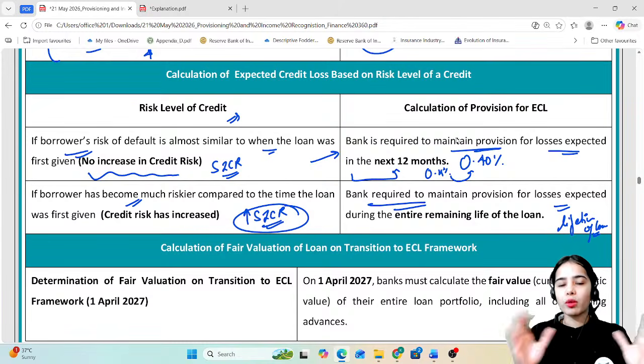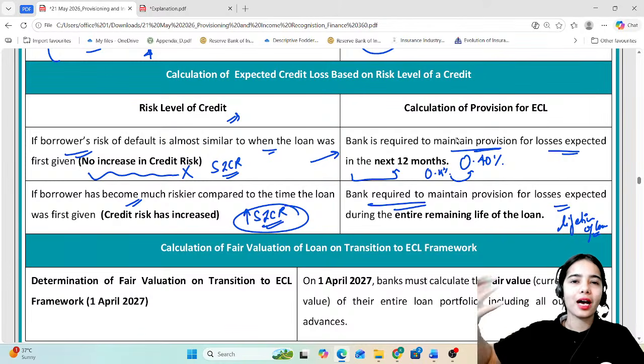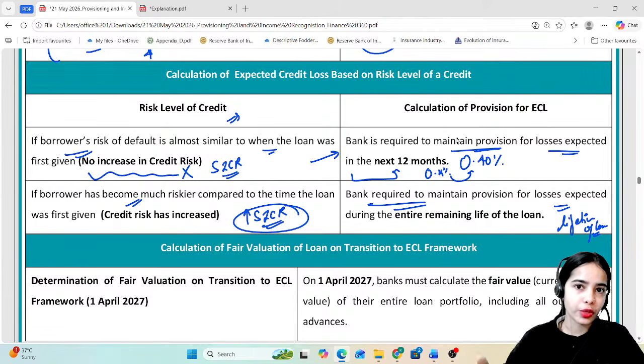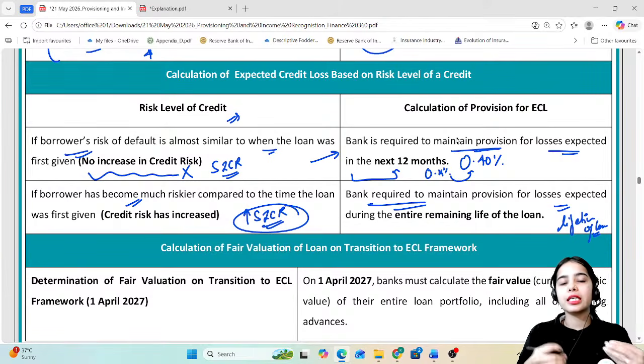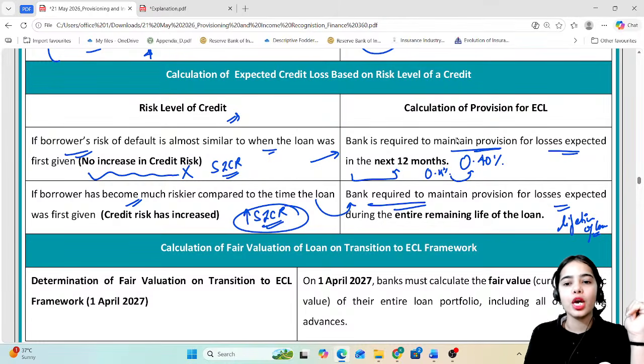So in the normal situations, when there is no increase in the credit risk, in this case, bank has to maintain the provisions for the loss that can happen or the default that can happen in the next 12 months. But in case there is significant increase in credit risk, in this case, bank has to maintain the provision for the losses that can happen at any time during the entire life of the loan.